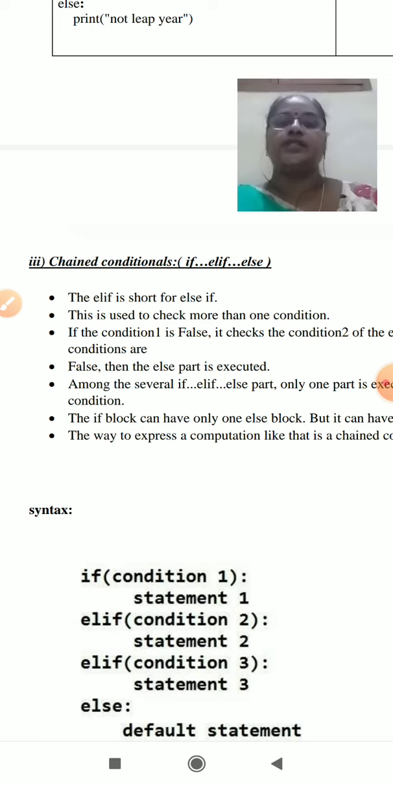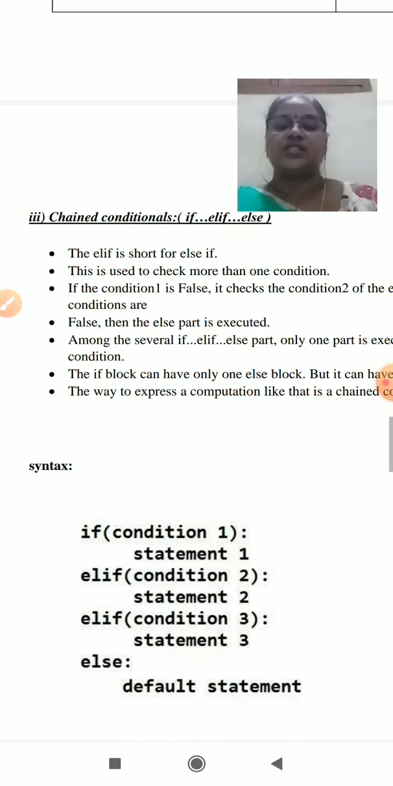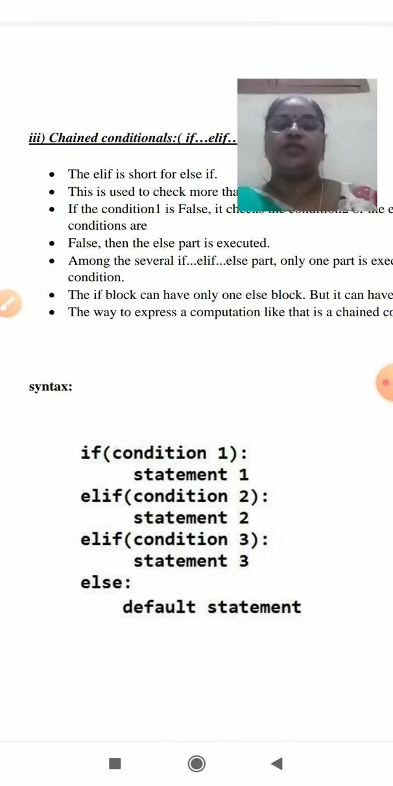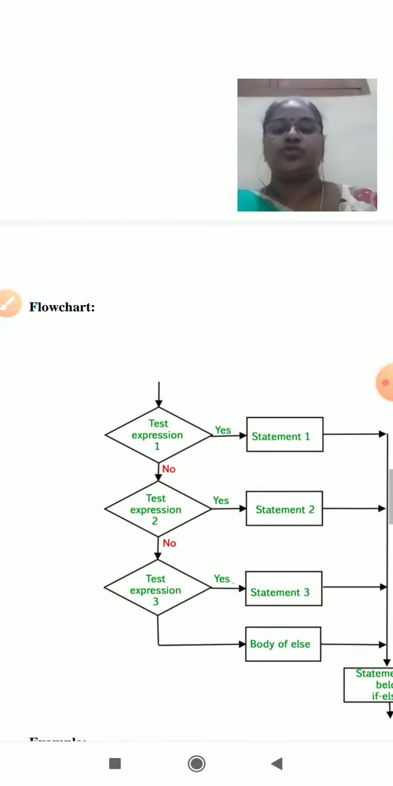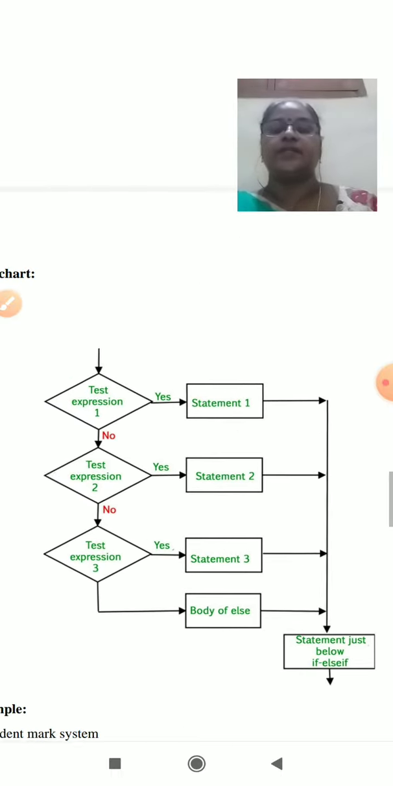And the third type is called chained condition, or if, elif, else. The third type is called chained if. In the past two methods, we simply check if or if else. Here, the condition is checked first, then statement 1 is executed if it is true, otherwise if false, go for another checking. Okay, first check the flow chart.